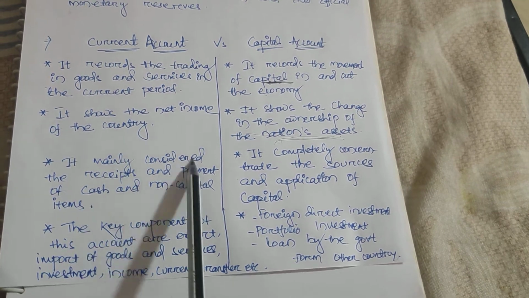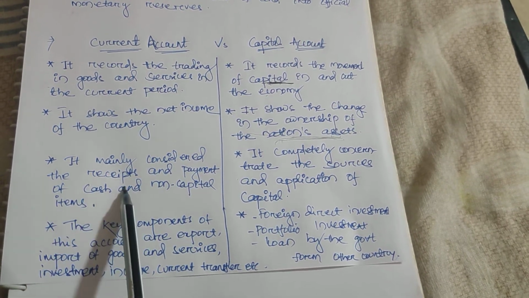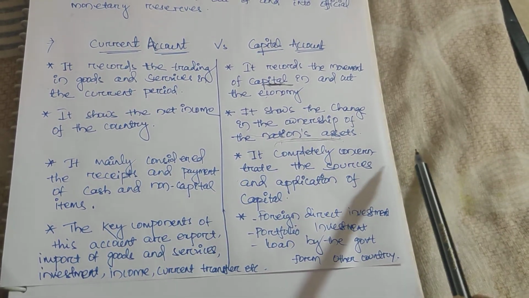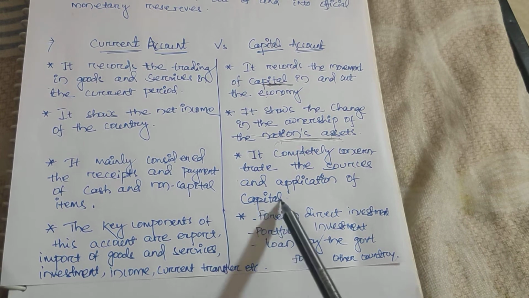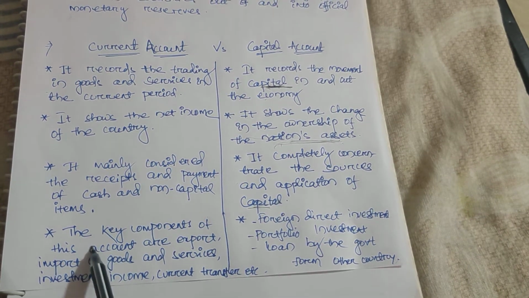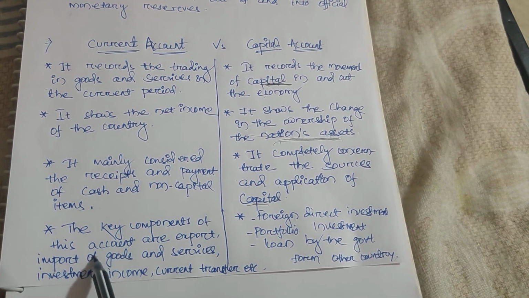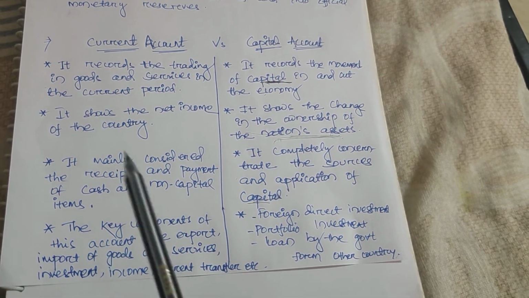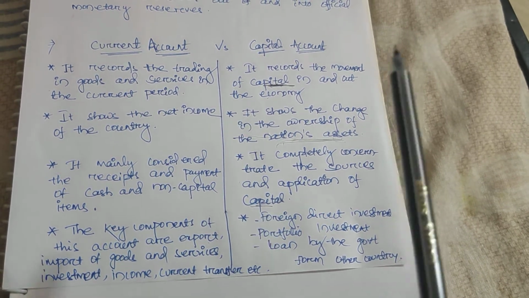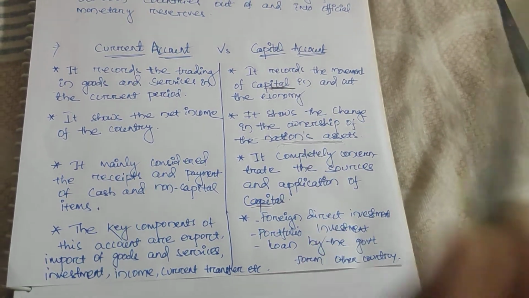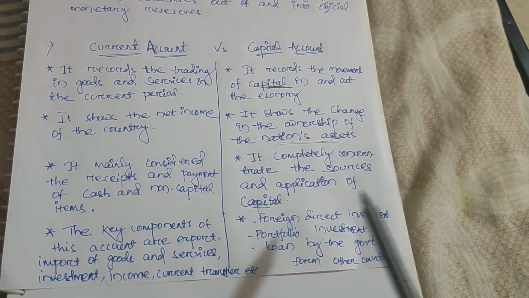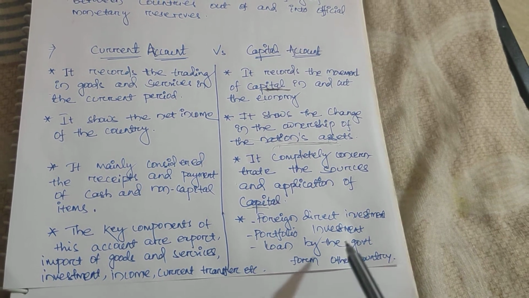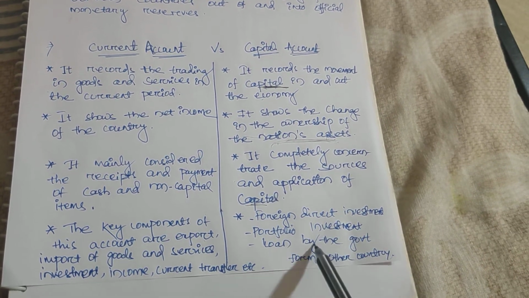Third, the current account mainly considers the receipt and payment of cash and non-capital items, whereas the capital account completely concentrates on the source and application of capital. Very important. Last point, the key components of the current account are export and import of goods and services, investment income, current transfers, etc. Whereas the key components of the capital account are foreign direct investment, portfolio investment, and loans by the government of one country to another country. These are the key components.